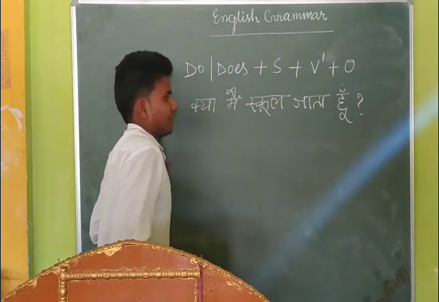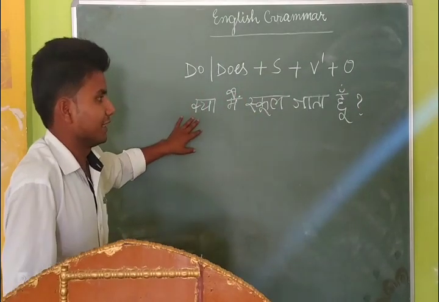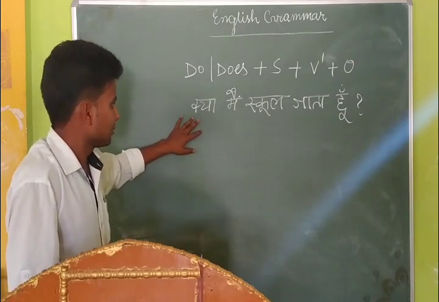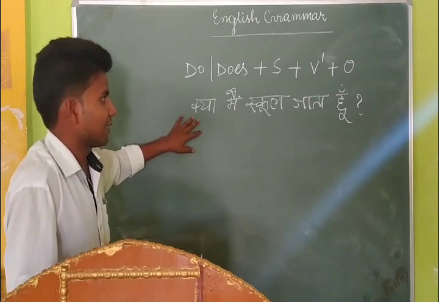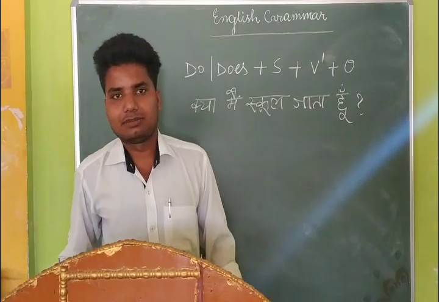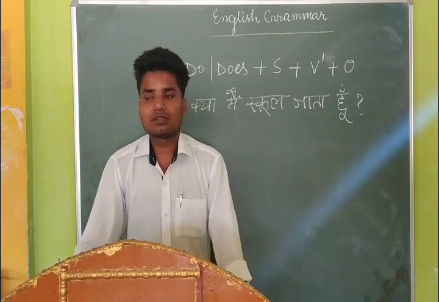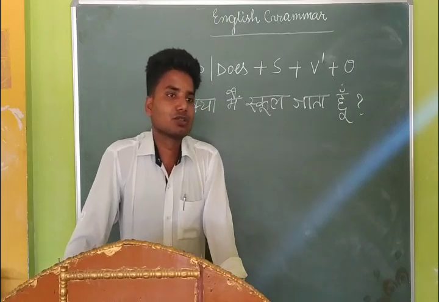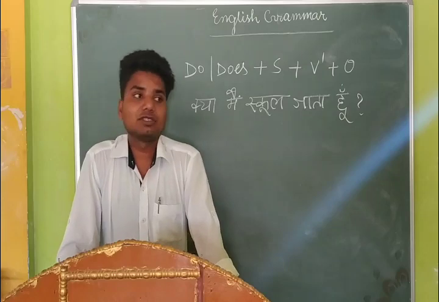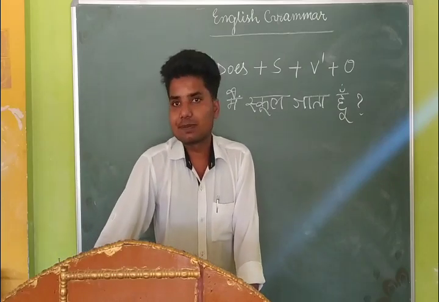For your better understanding, I am telling you that this is an interrogative sentence because this is a question. You are being asked for information about whether I go to school or not. So at first you should learn about the interrogative. Interrogative means getting information in the mode of a question. So whenever you are asked a question, you need to give the answer. That means you need to reply, you need to respond.